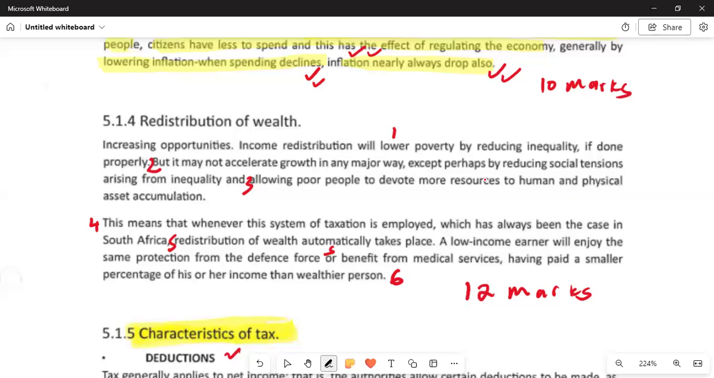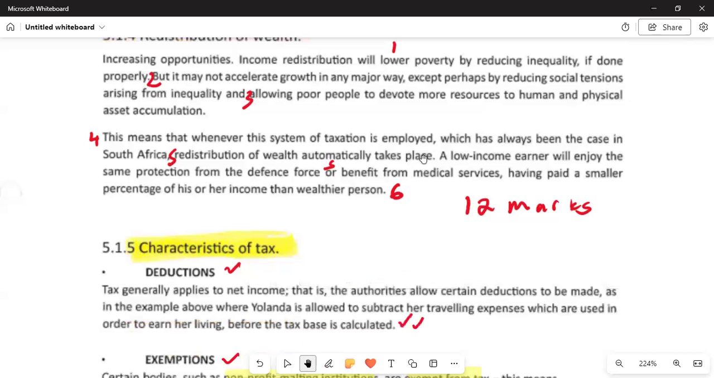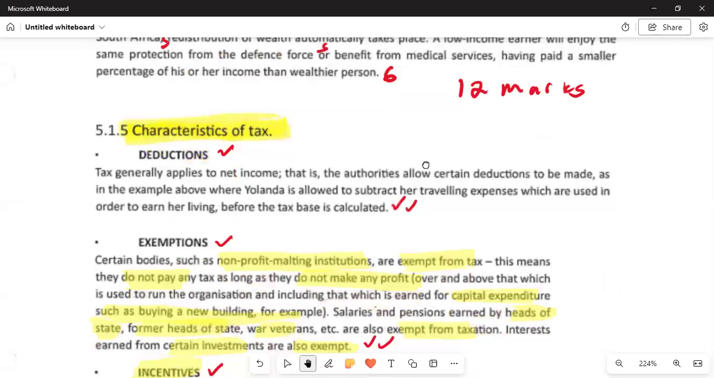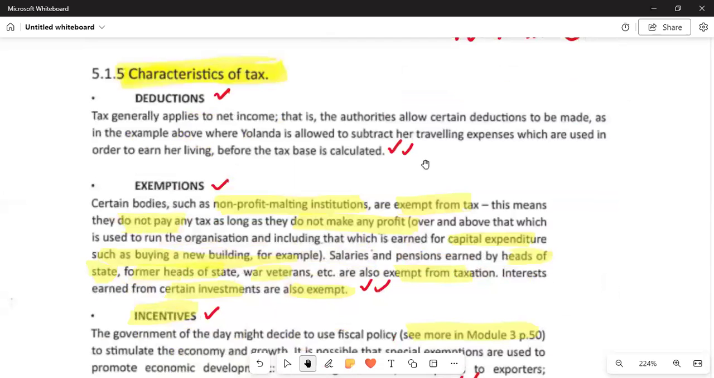And then we are saying this means that however the system of taxation is employed, which has always been the case in South Africa, redistribution of wealth happens automatically. A low-income earner will enjoy the same protection of the defense force or the benefit from the medical service, having paid a smaller percentage of his or her income than a wealthier person. So we have PAYE, pay as you earn. The person earning 100,000 a month will pay more tax compared to the person earning 4,000. We call that redistribution of wealth, whereby the wealthier are taxed more, and the middle class or low class are taxed less, but the enjoyment of the benefits is the same.